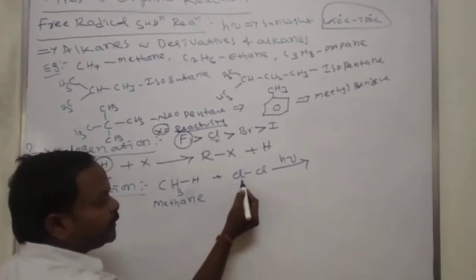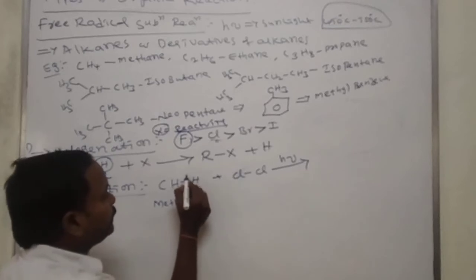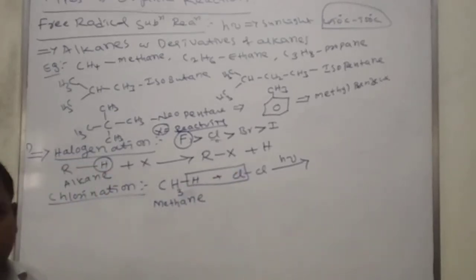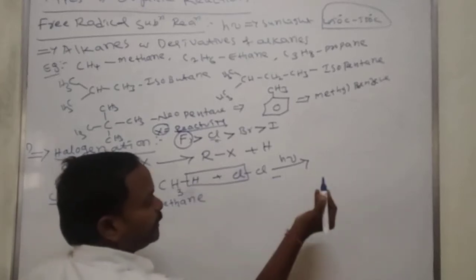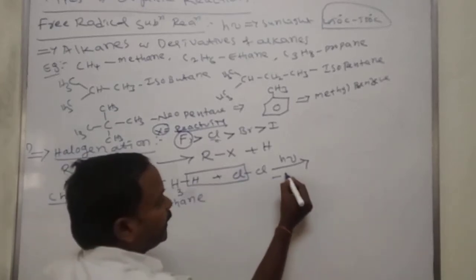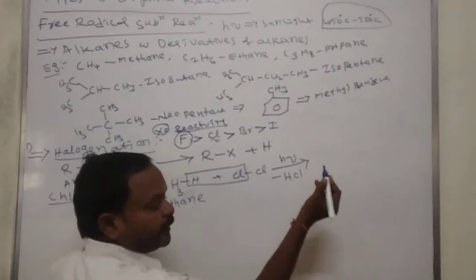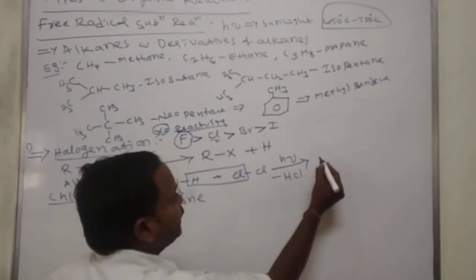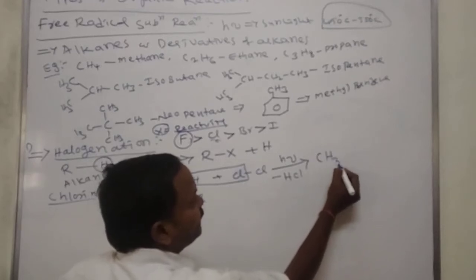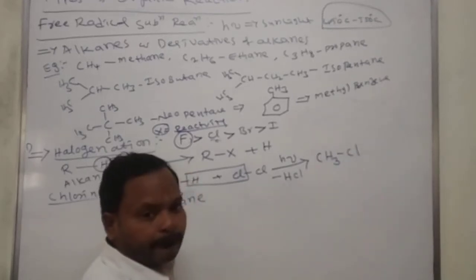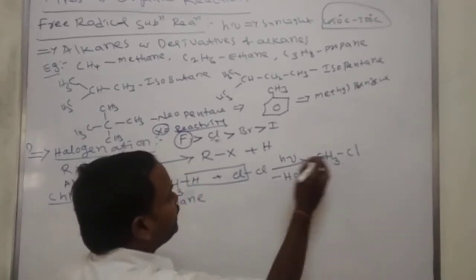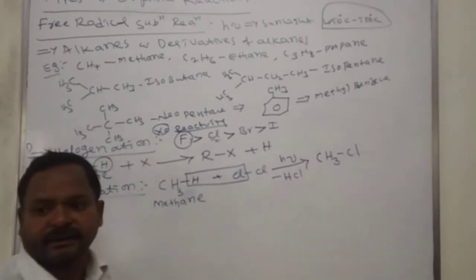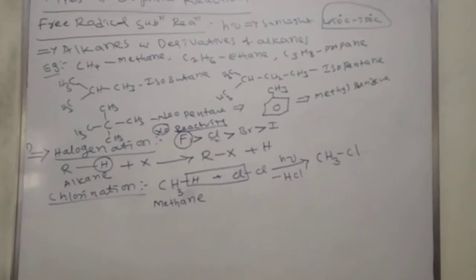In presence of sunlight, what happened? This hydrogen reacts with chlorine and loses like this. What does it lose? H minus. HCl means hydrochloric acid. What happened then? CH3Cl. Here one hydrogen is replaced with chlorine, so we call it chlorination.